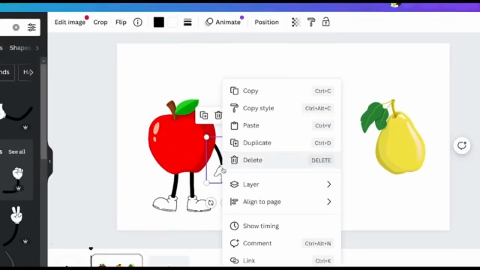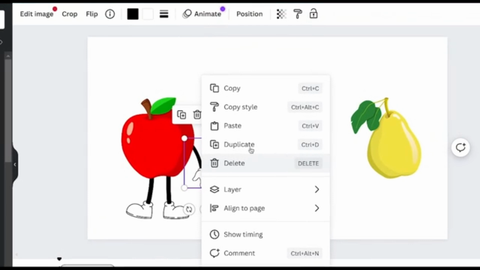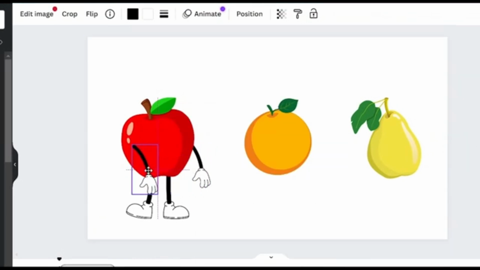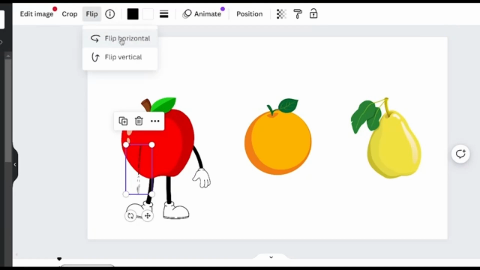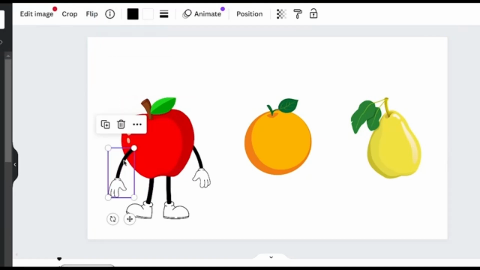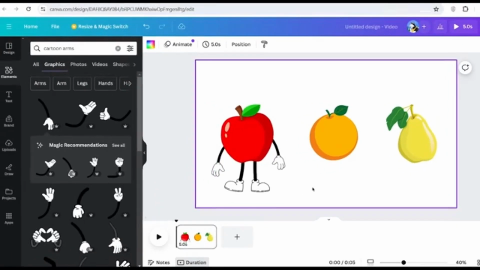In order to do this, you click onto this one, right-click, Duplicate. Now we have two arms, but it's a little bit sideways. Don't worry, that's an easy fix. Simply click Flip, Horizontal, and then there you go. We can now adjust it and then send it behind, and look at this, the apple is already looking way better. And now the last thing we need to do is give him a face.